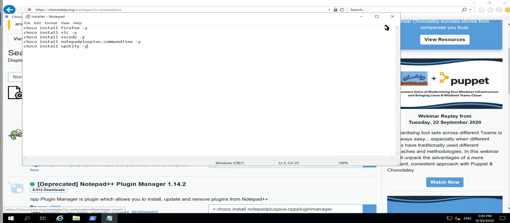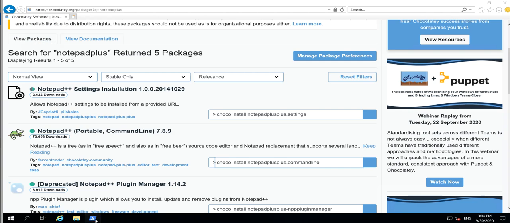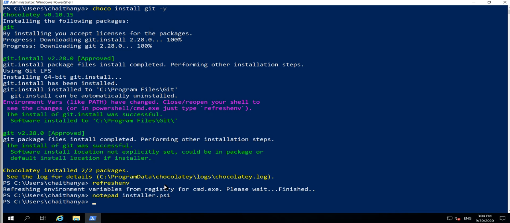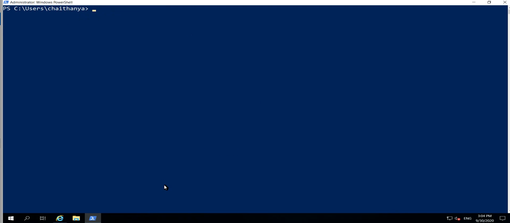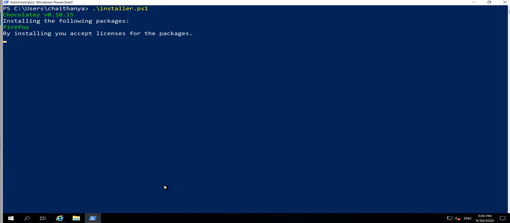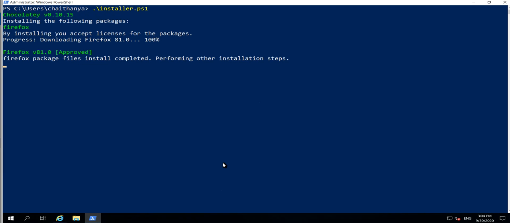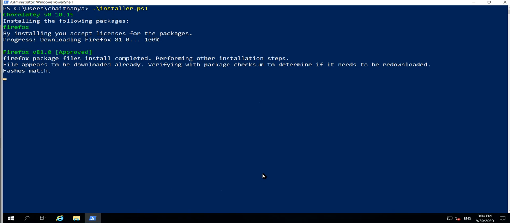If I save it and close this notepad, and clear the screen, then type dot slash installer, the file name, and click enter, it will install Firefox and the remaining packages which I mentioned in the installer file.